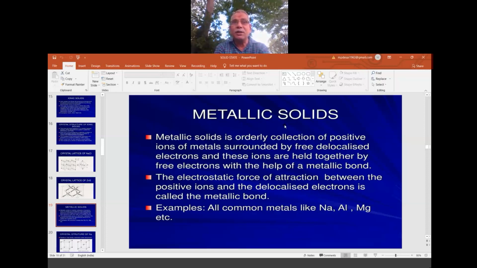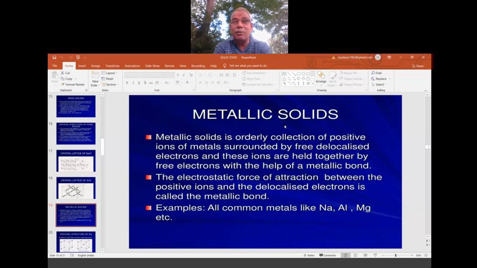Delocalized electrons are found in the metallic structure, because in 1 mole of gold or 1 mole of sodium, we find many free electrons. They are called an ocean of electrons, or a sea of electrons. All those are called mobile electrons. They keep moving, and because of these moving free electrons, metals are the best conductors. All those properties are explained by the mobility of electrons. The force holding two metallic atoms, sodium, gold, silver, aluminum, is the metallic force.